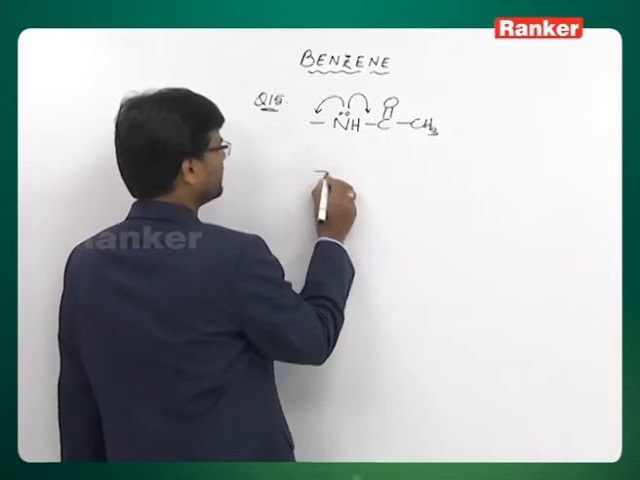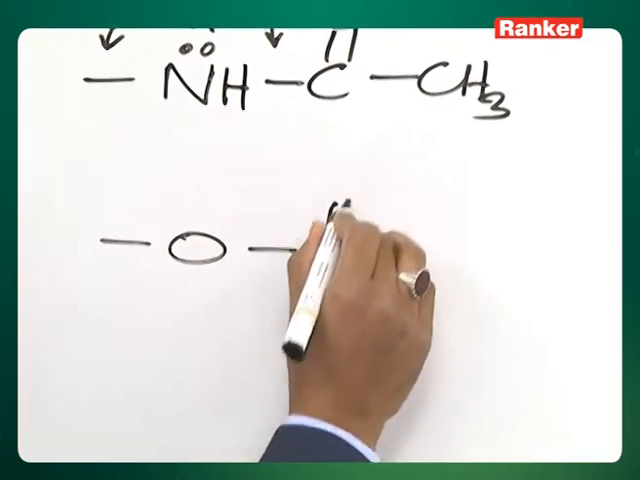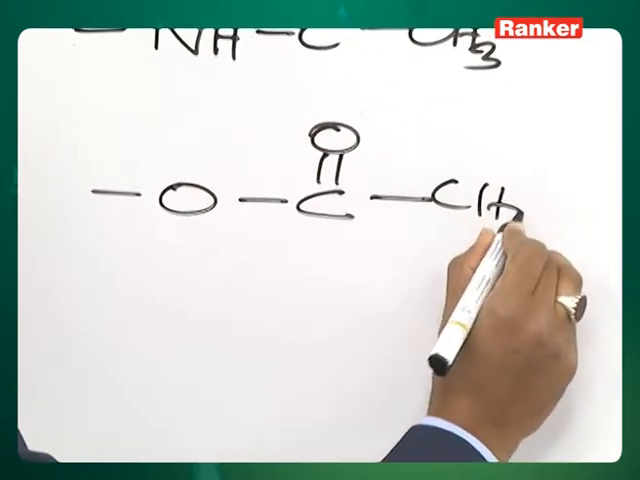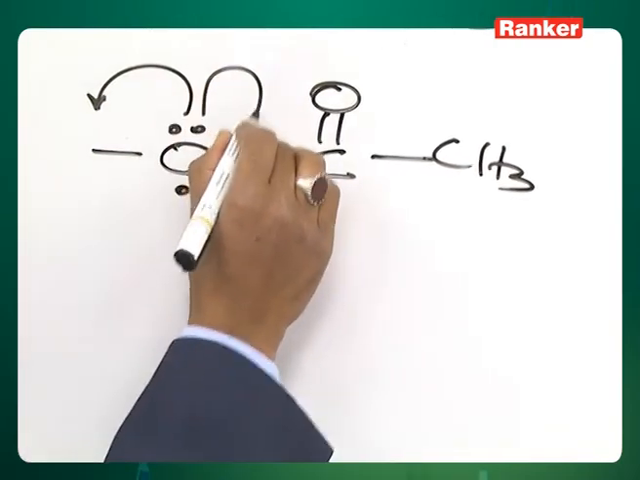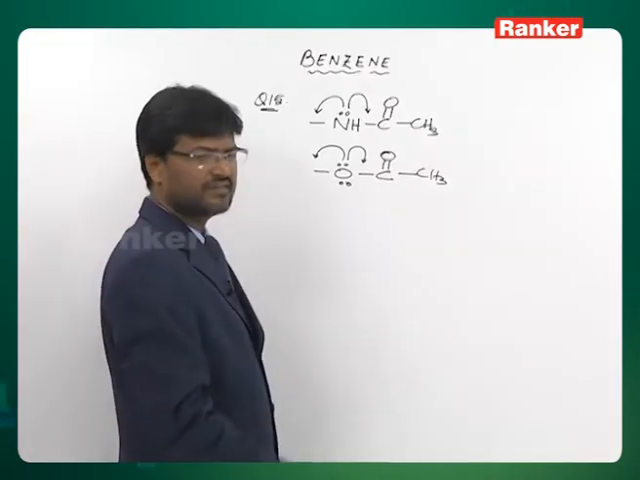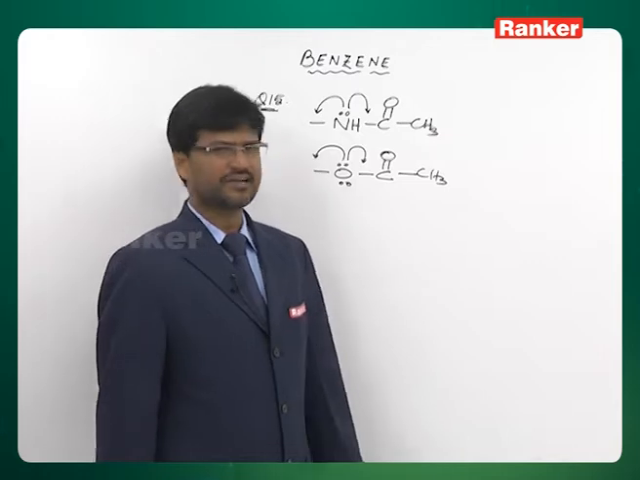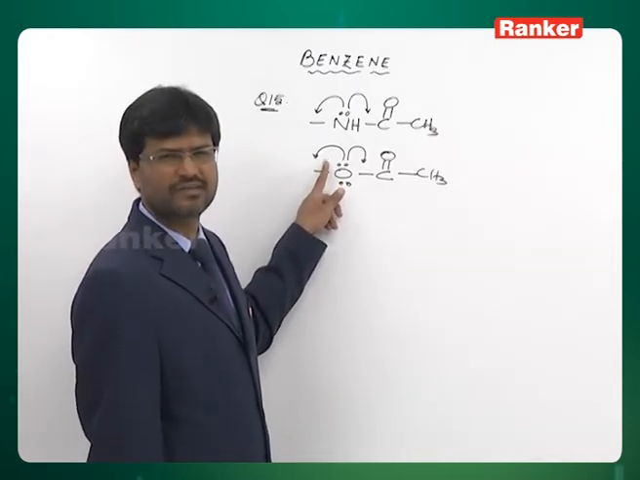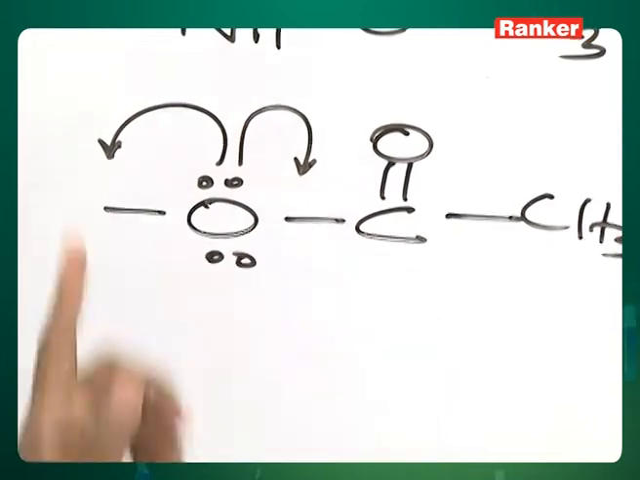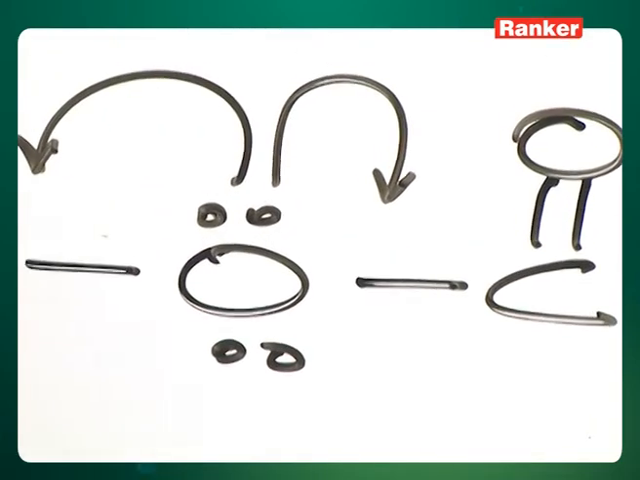In a similar manner, you can explain the ester group. Here also, the lone pair present on this will be released in two competing directions, and that is the reason it becomes a moderately activating group. Had it been in one particular direction, then it would have been strongly activating. Because it is taking place in two competing directions, it is moderately activating.